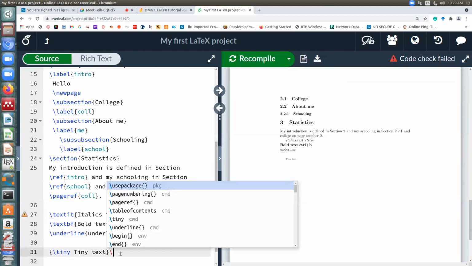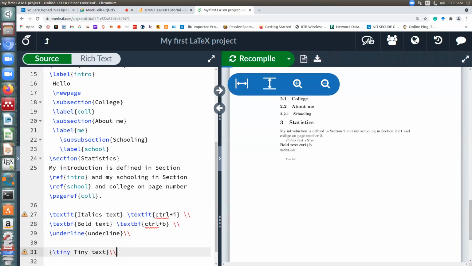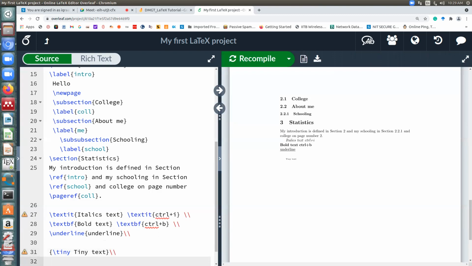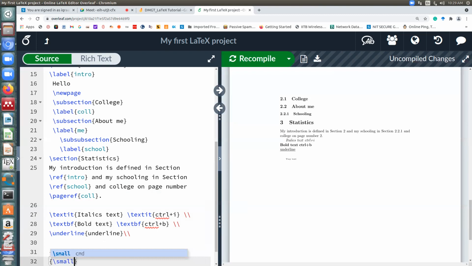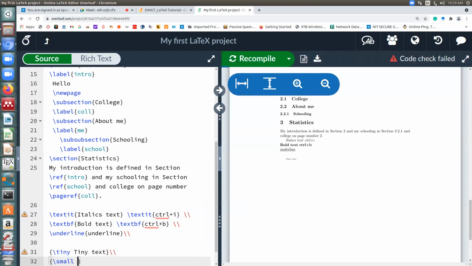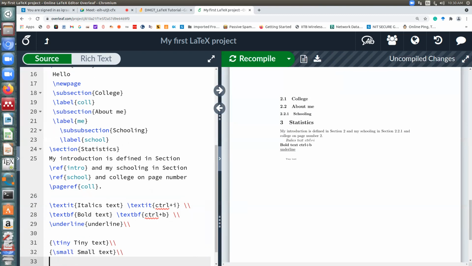And why I have written it in curly braces is because if I don't write curly braces, it will apply this tiny command to the entire document. Similarly, I have some more. Please just follow me. I'll give you time to try. Just for now, just follow what I'm doing. Don't type yet.